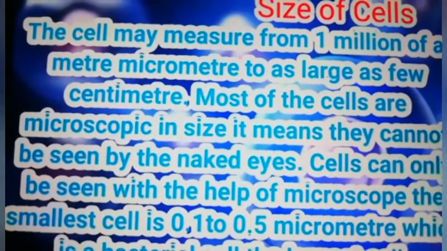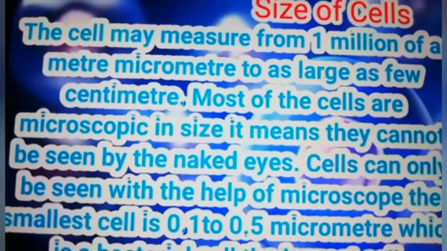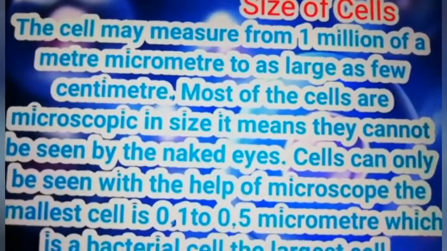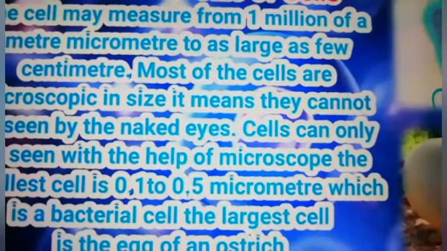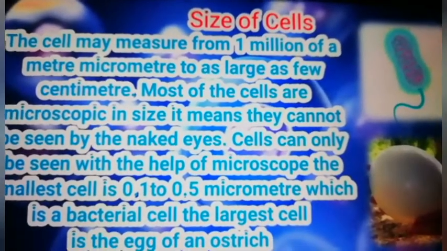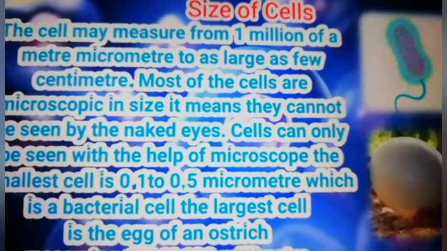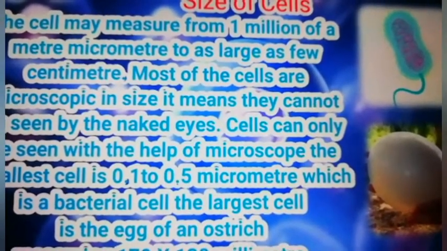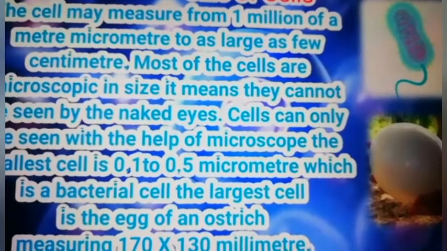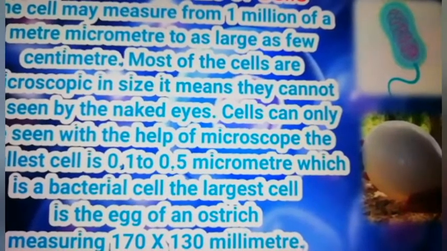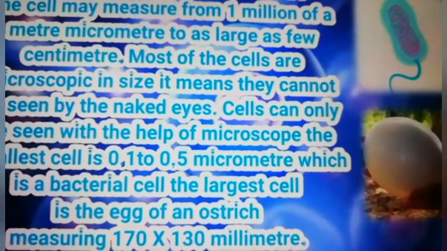Children, did you know the smallest cell is 0.1 to 0.5 micrometer, which is a bacteria cell. And the largest cell is the egg of an ostrich. Yes, the ostrich egg is the largest cell.